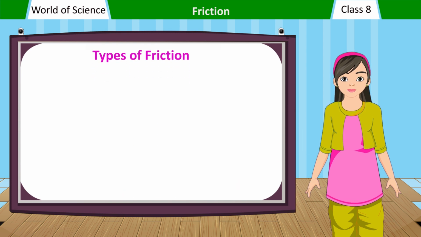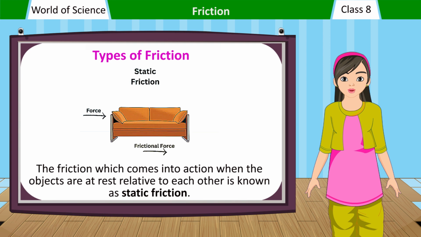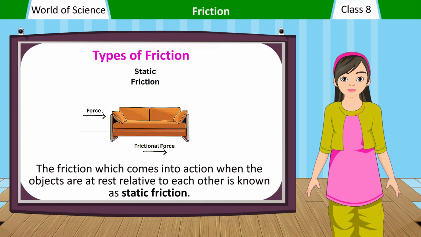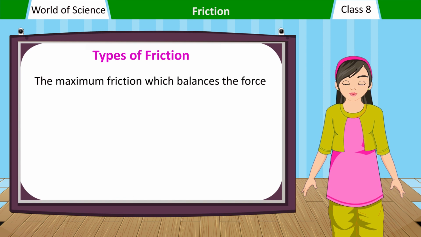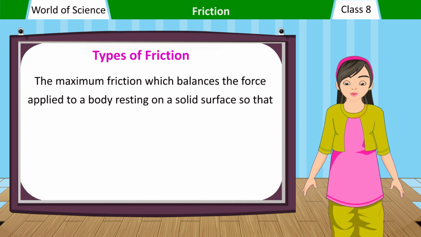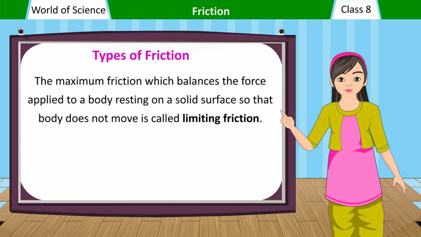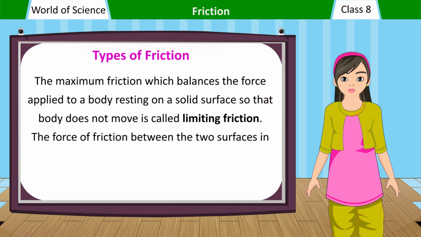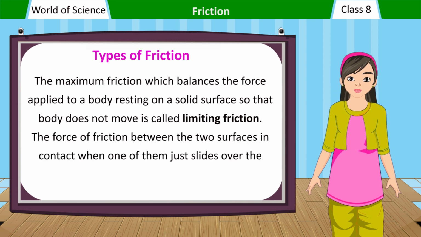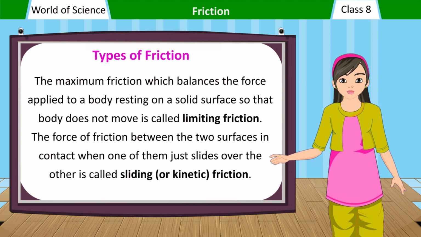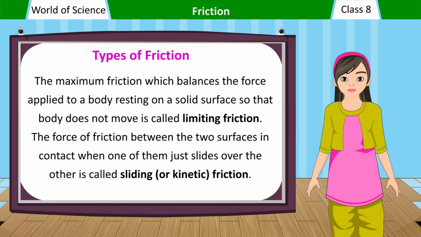Types of friction. The friction which comes into action when the objects are at rest relative to each other is known as static friction. The maximum friction which balances the force applied to a body resting on a solid surface so that the body does not move is called limiting friction. The force of friction between two surfaces in contact when one of them just slides over the other is called sliding or kinetic friction.